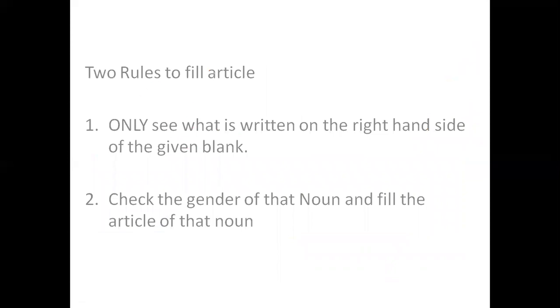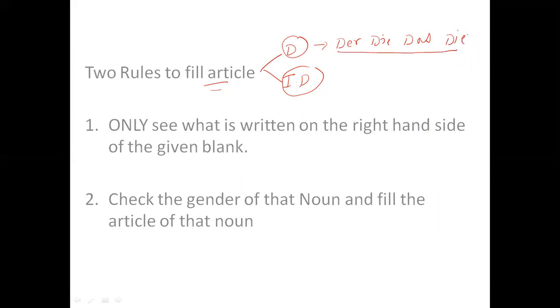Now, what is the rule? I mean, how can we fill an article? We have understood that there are two types of article. One is definite, second is indefinite. In definite, we have four words: der, die, das, and die, and all the words have the same meaning. And what is the meaning? The. Similarly, in indefinite, ein, eine, ein, and there is no plural, and all the words have the same meaning. The meaning is a or an, right?